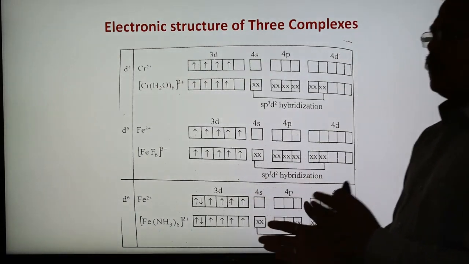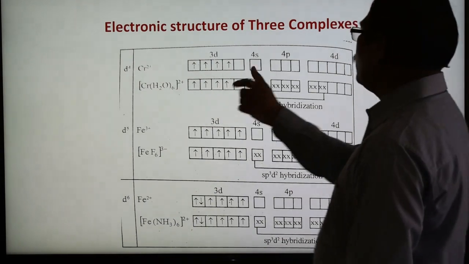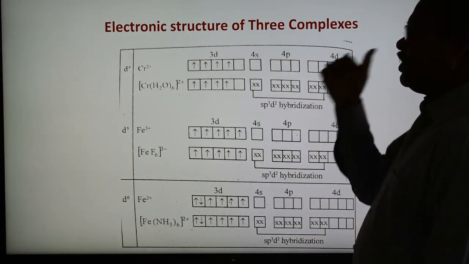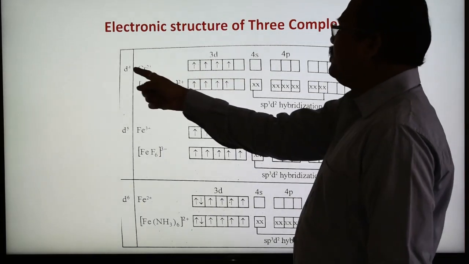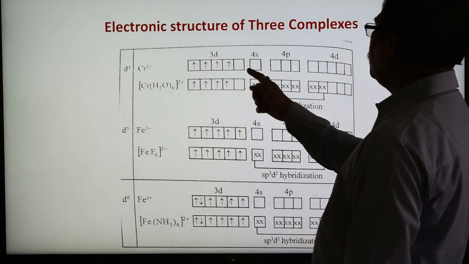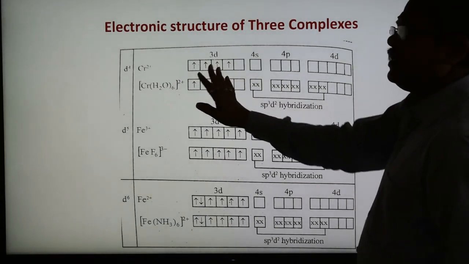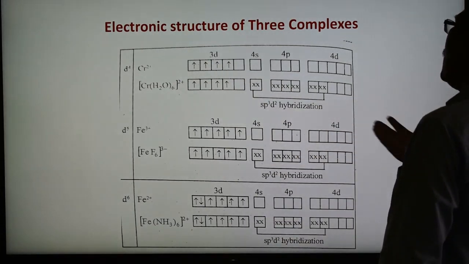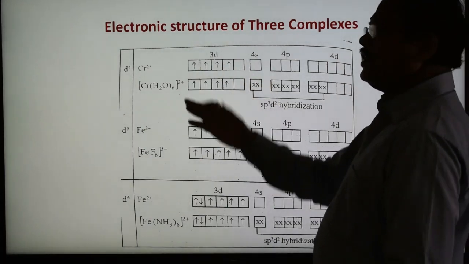in this case chromium has the ground state configuration argon 3d5 4s1, and here chromium is in 2 plus, so one electron from 4s and one from 3d is lost, and we have d4 configuration. So chromium 2 plus has d4 configuration, and this is shown here. And here we are not disturbing the 3d orbital because we are using the outer 4d orbital for the hybridization, and therefore there is no excited state.